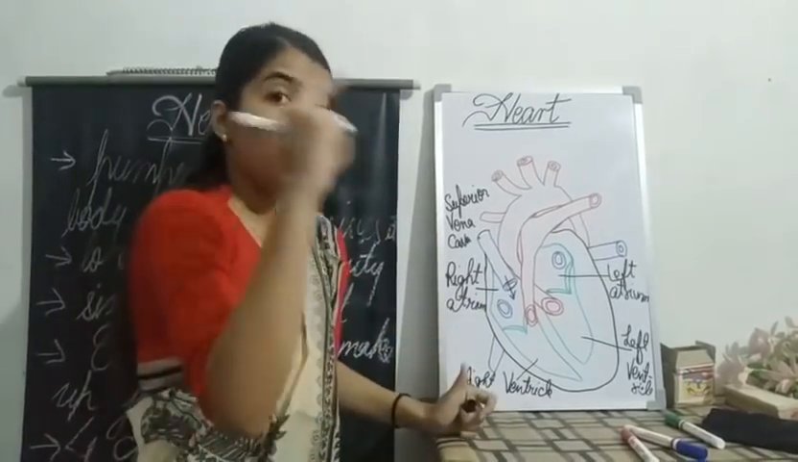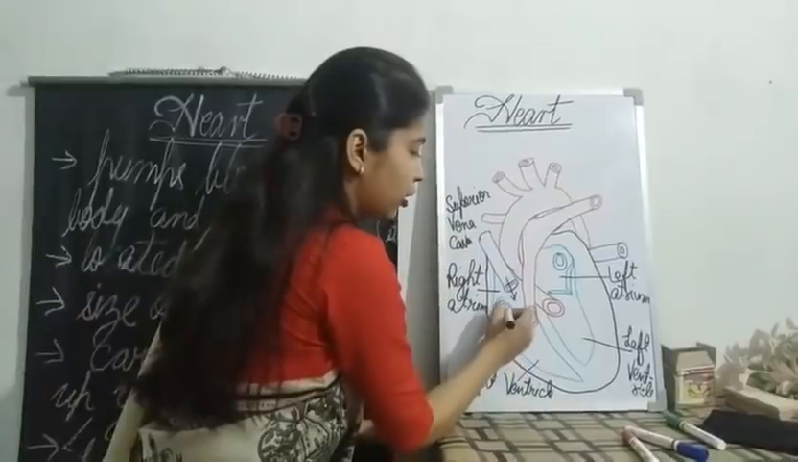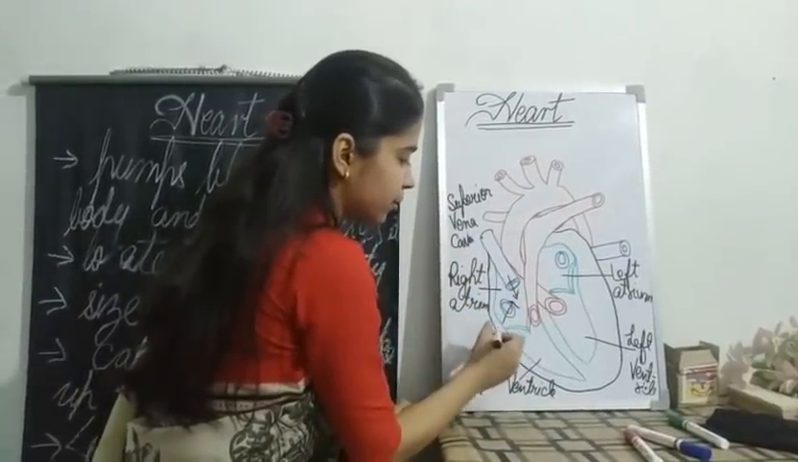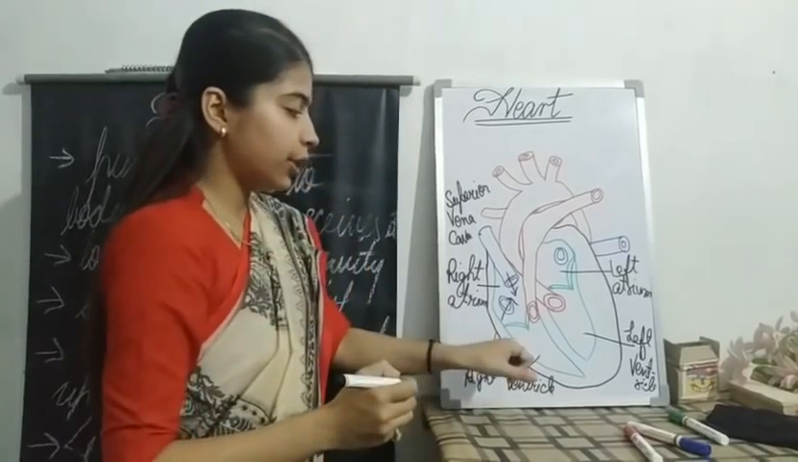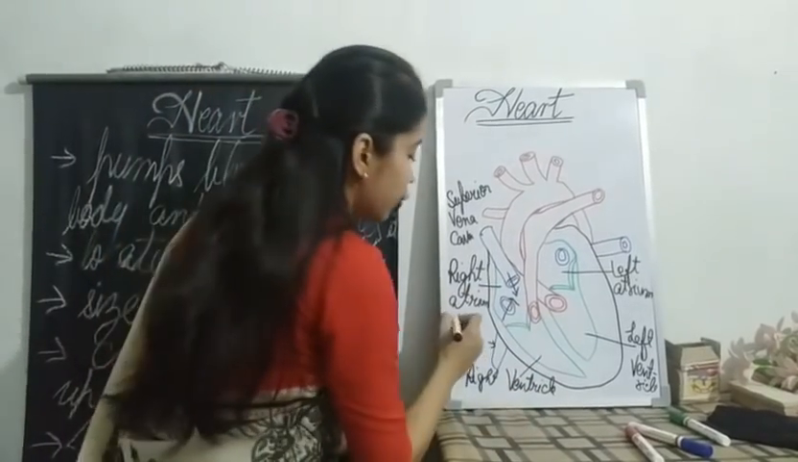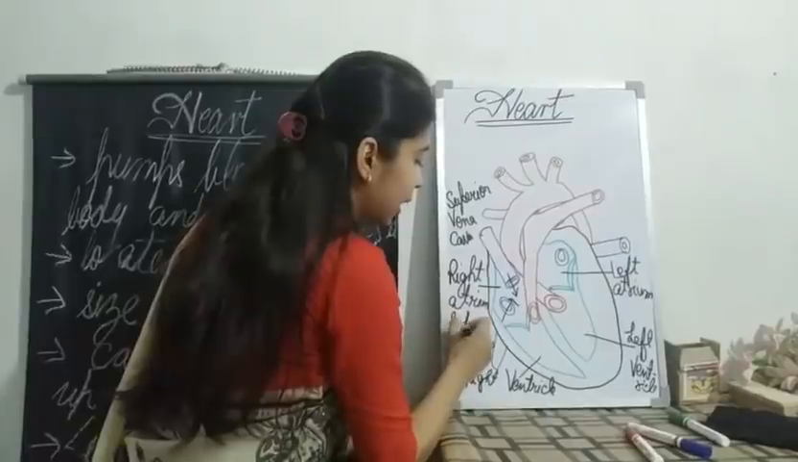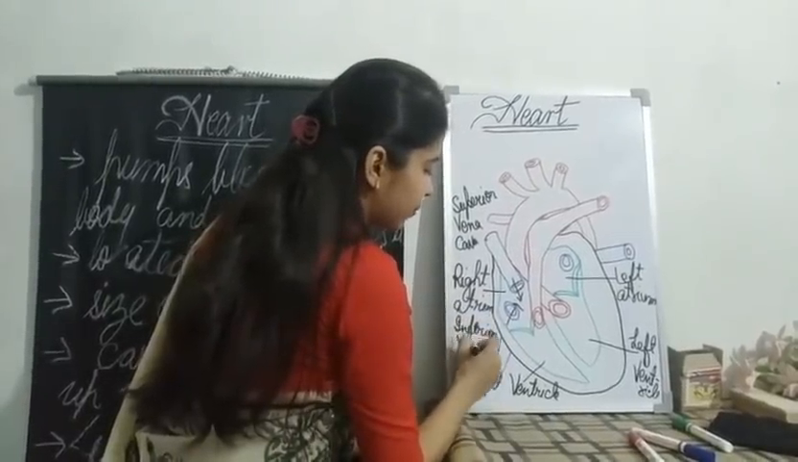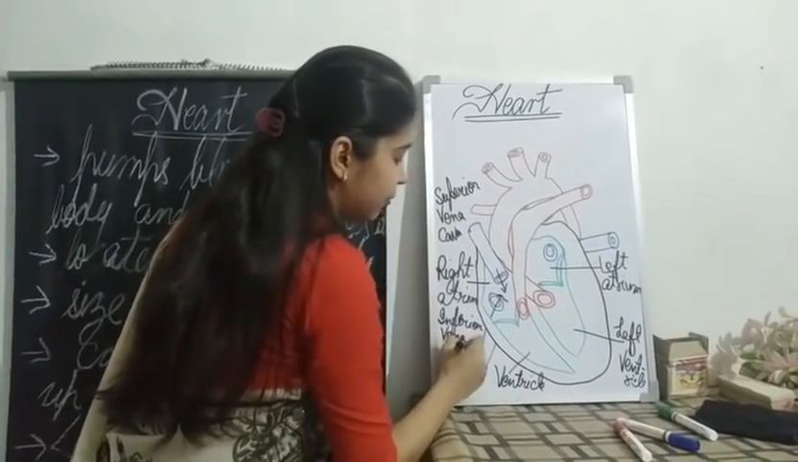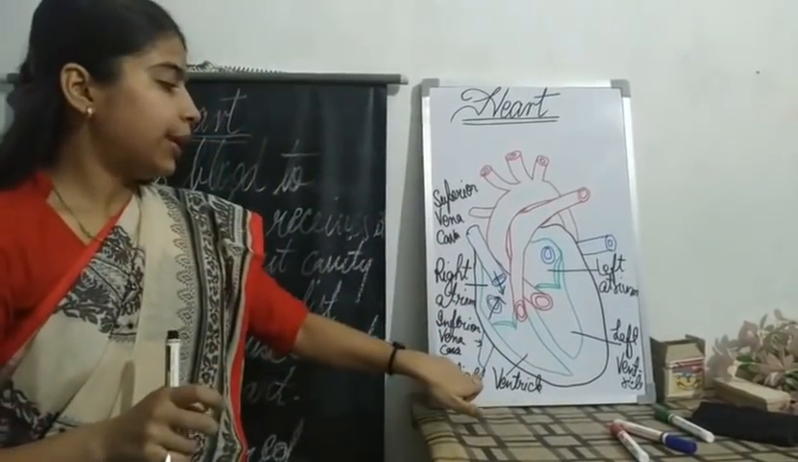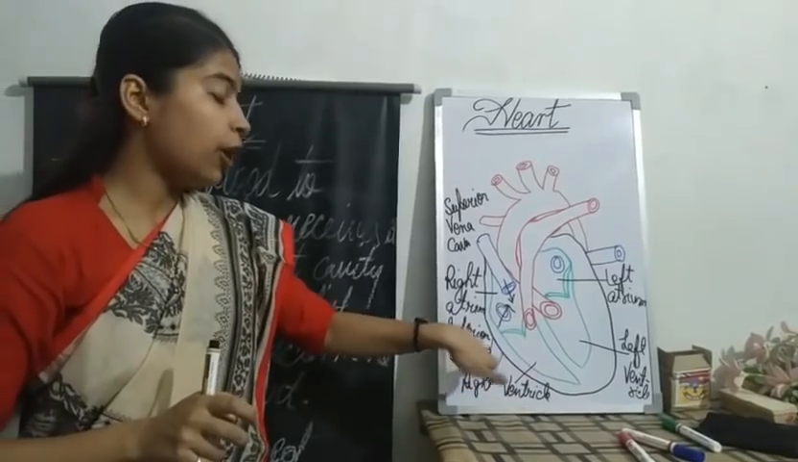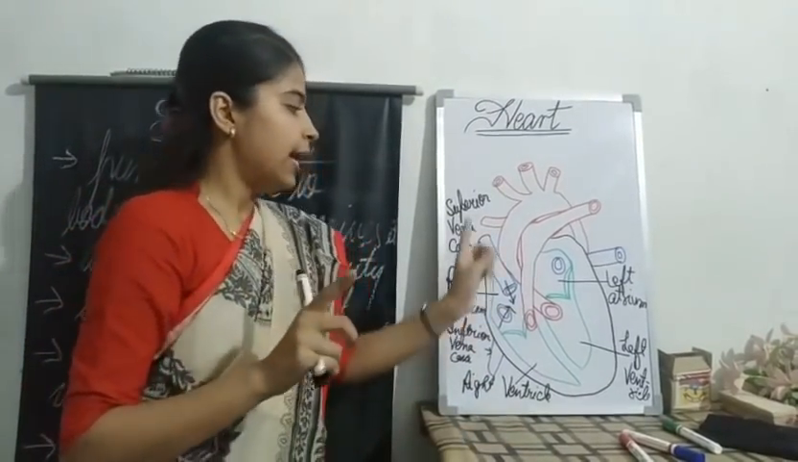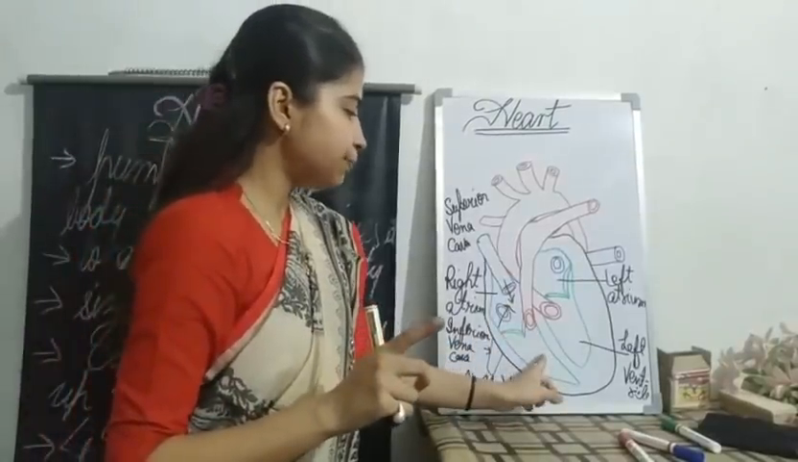Then, from your lower body portions, the inferior vena cava, that is the other type of vein, will bring the impure blood from your lower body portions into the right atrium. Clear? Okay. Now, let's move towards the right ventricle.